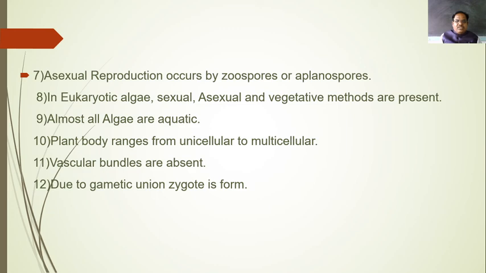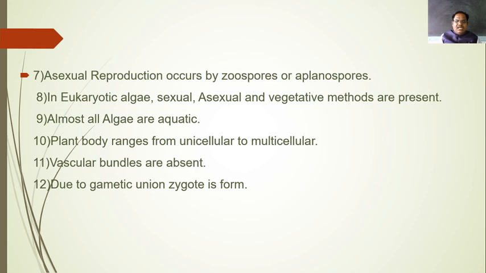So the zygote is formed due to the gametic union, and further the zygote is converted into new filaments by meiotic division, and haploid spores are formed again, and each spore is converted into a new filament. So this is the way of reproduction in this case.